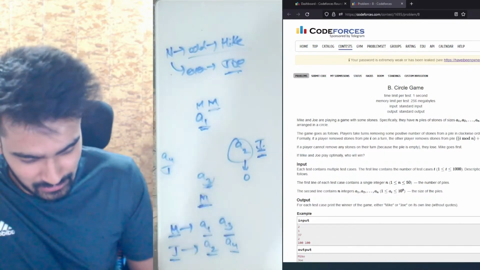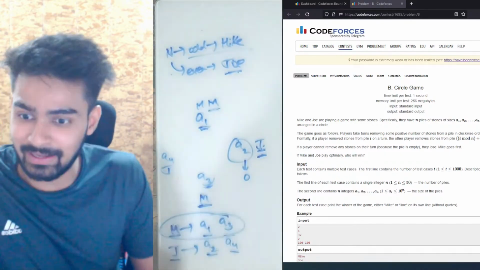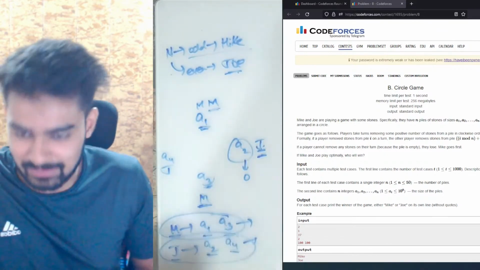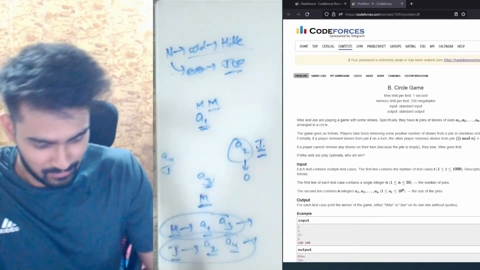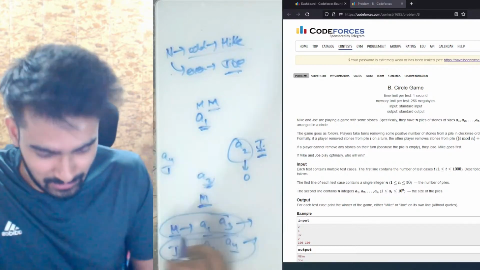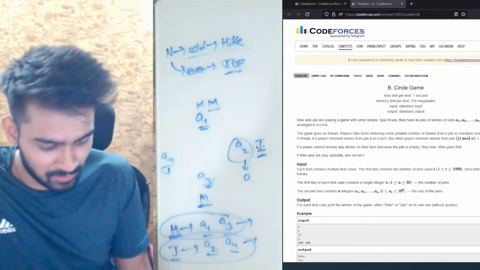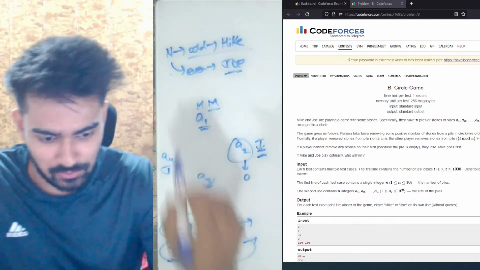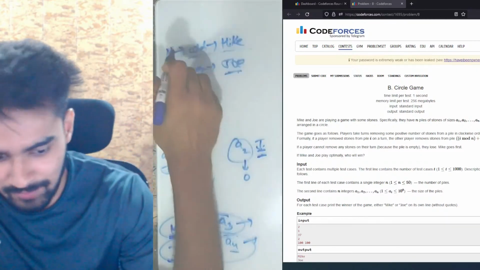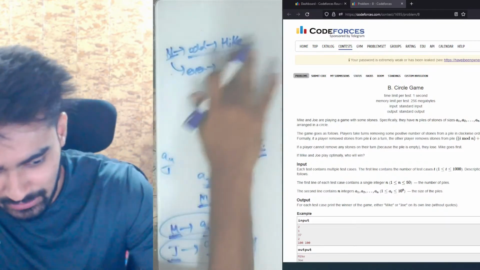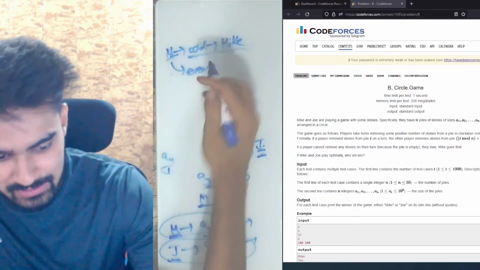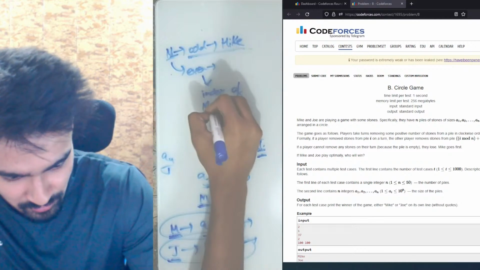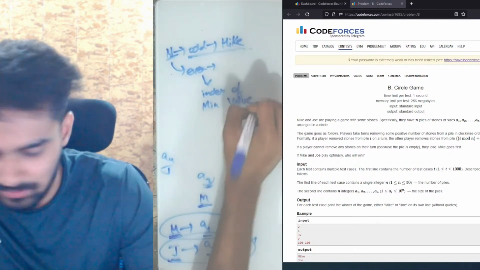Therefore, we first need to look at all the odd index values, and then the even index values. Then we need to see whichever of these is the smallest one, and whether that index is handled by Mike or Joe. Whoever handles it will lose. That is it. So for odd, the answer is that if n is odd, the answer is Mike. But for even, we check the index of the min value.